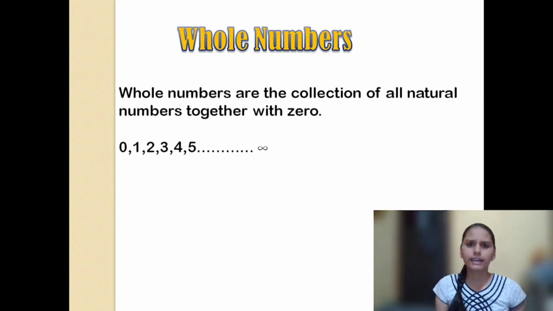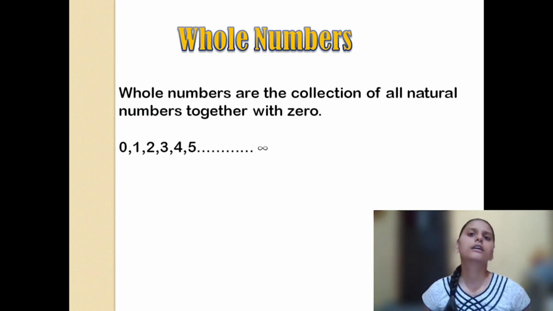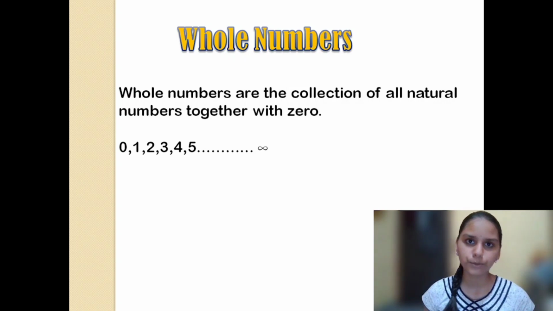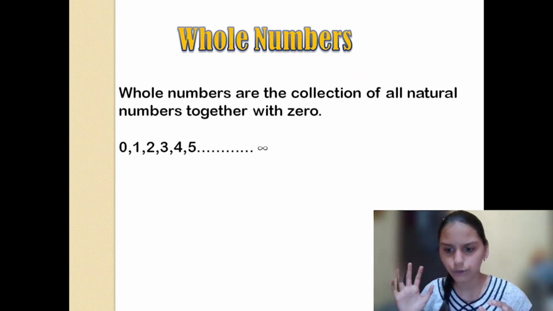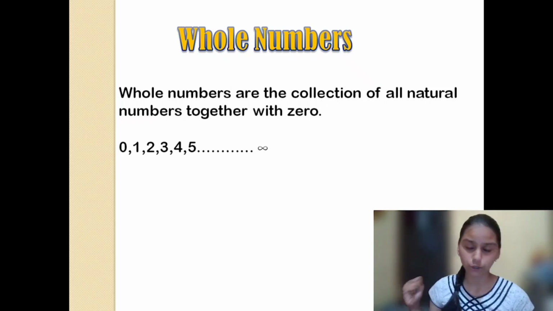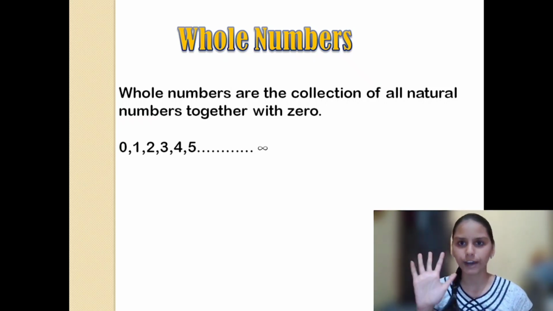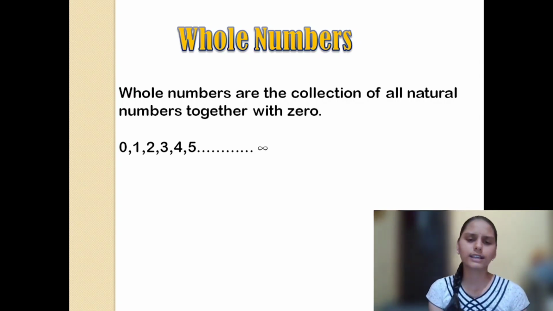Next, okay, now we have whole numbers. What if you have 5 mangoes with you, and I give you 2 mangoes? How many mangoes will you have? 5 plus 2, that is 7. But now, okay, leave it. Now I did not give you 2 mangoes. You have 5 mangoes. Instead of giving you 2 mangoes, I took 2 mangoes from you. How many are left? 5 minus 2, that is 3. So 3 mangoes are left with you. Now, how will you tell this?